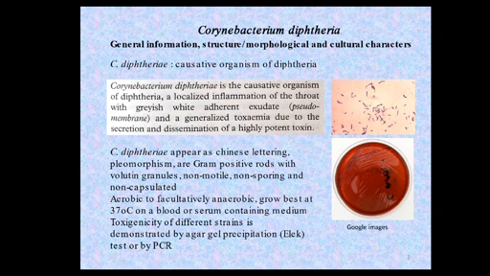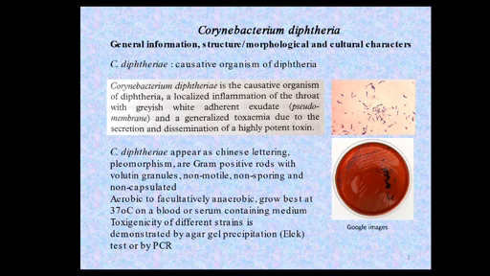Basically, there are three varieties or pathovarieties of Corynebacterium diphtheriae named gravis, intermedius, and mitis according to the severity of infection, that is, respectively severe, intermediate, and mild infection.